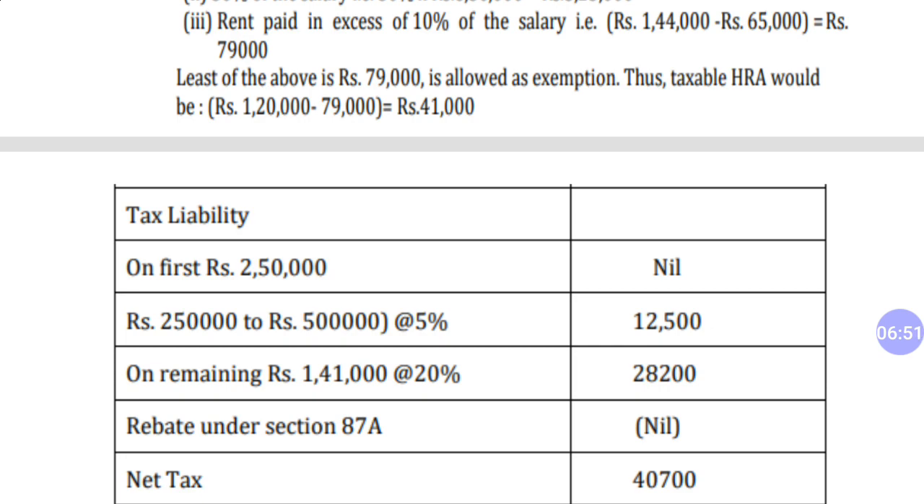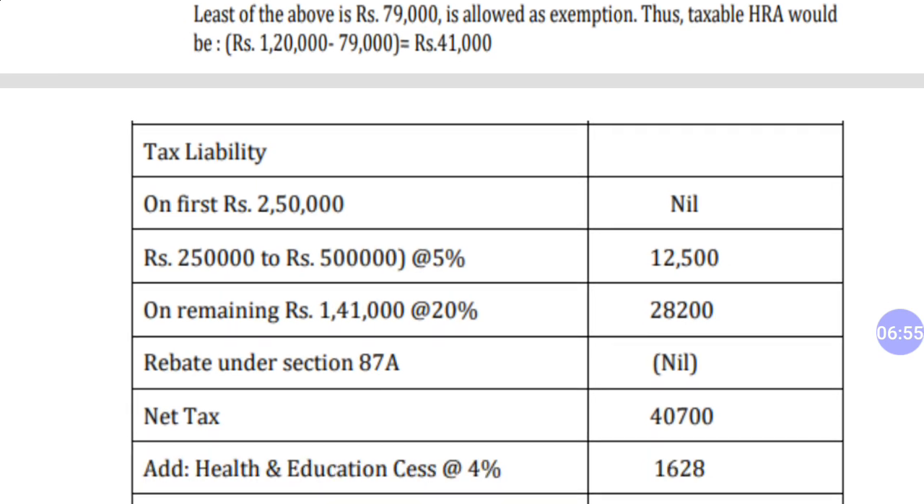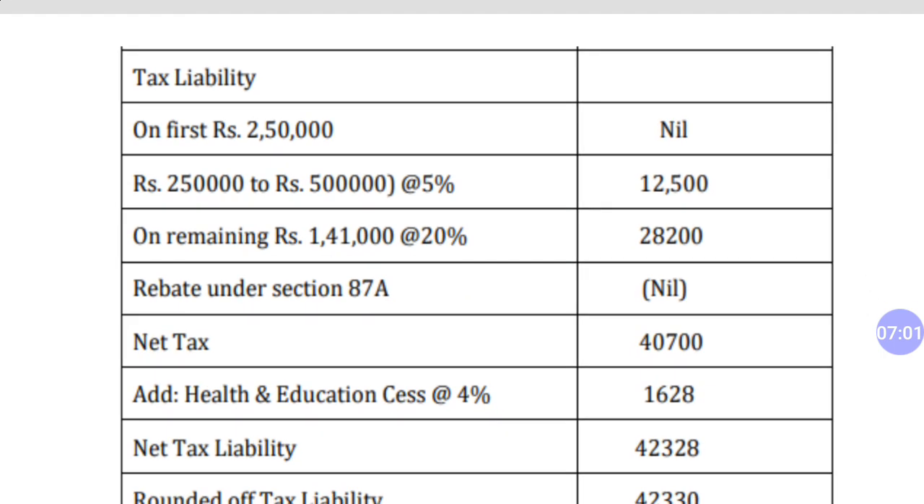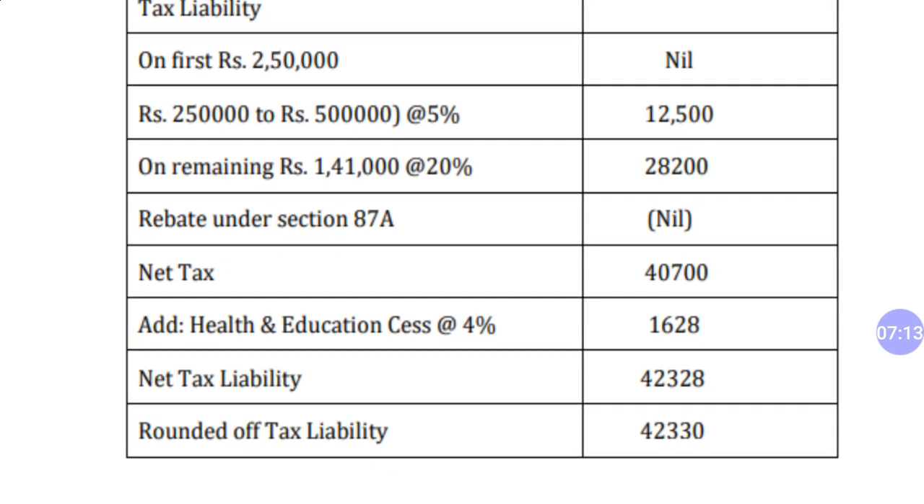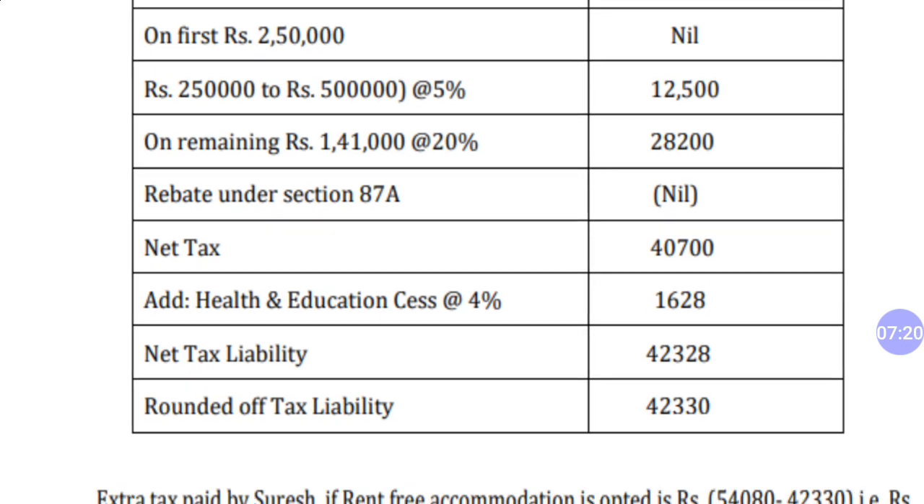So total amount of tax payable, net tax payable, is 40,700. No rebate under section 87A, plus 4% education cess, 4% on 40,700, it is 1,628. So net tax liability is 42,328. Now the rounded off tax liability is 42,330, rounded off to the nearest 10.